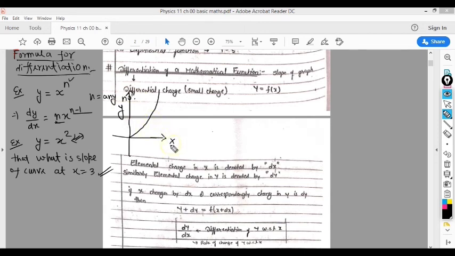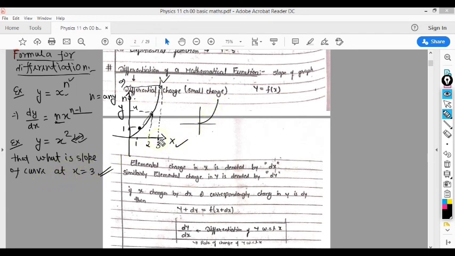At x equal to 1 you will get y equal to 1, so this is your first point, and at x equal to 2 your y will become 4, very high. Similarly at x equal to 3 your y will be 3 square, that is 9. So your graph will look like this.